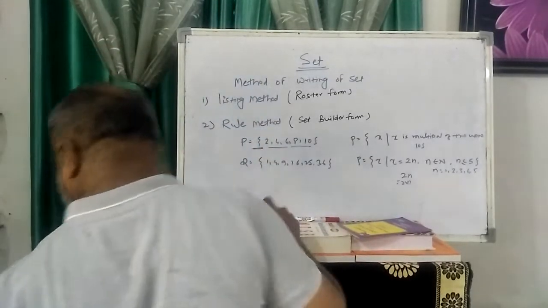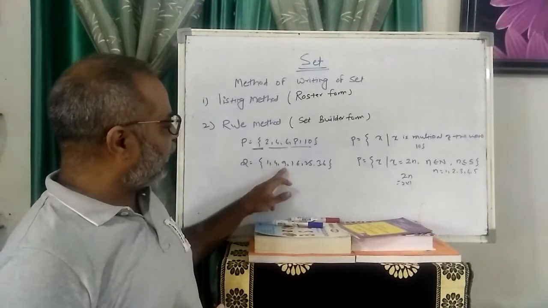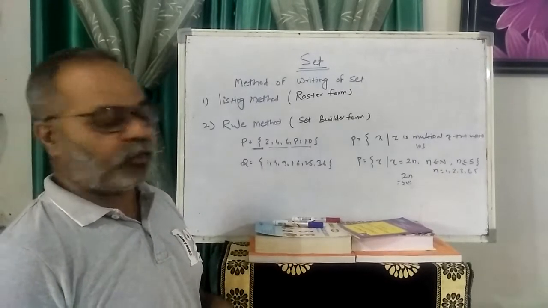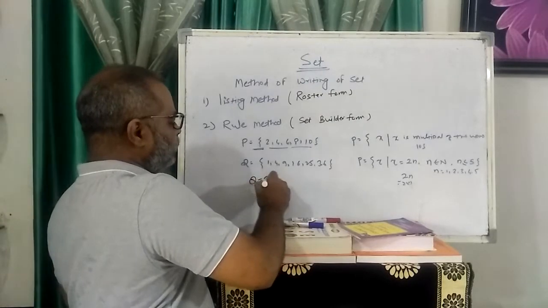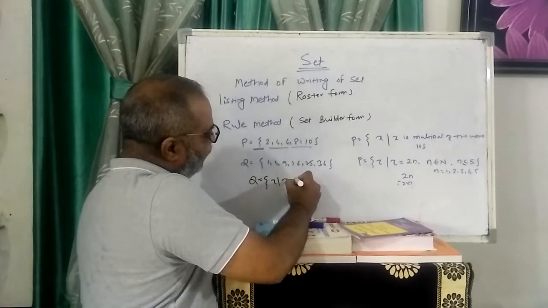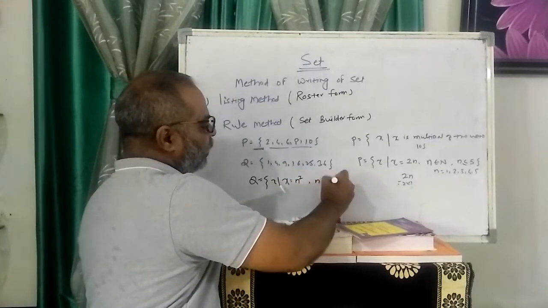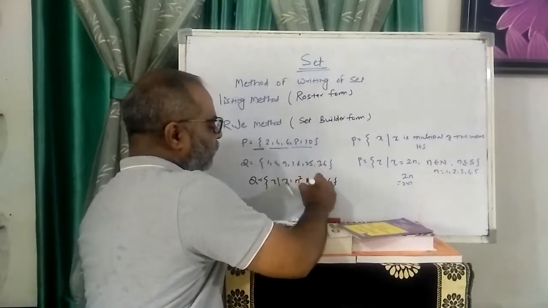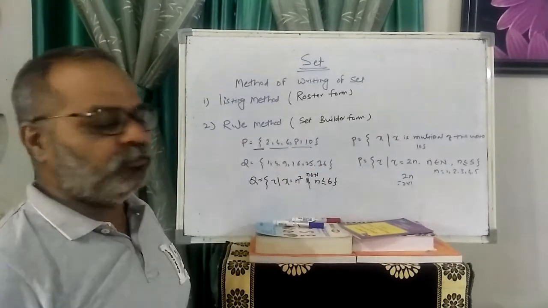Now just go with the second example. I just change the color of the pen here. So here is Q: 1, 4, 9, 16, 25, 36. These are all squares, up to 6 squared. So I write Q is equal to X such that X is equal to n squared, n is less than or equal to 6, and this n belongs to natural numbers. This is very important: n belongs to natural numbers.